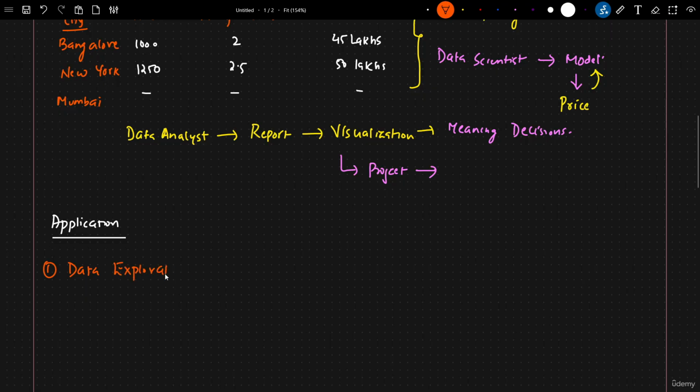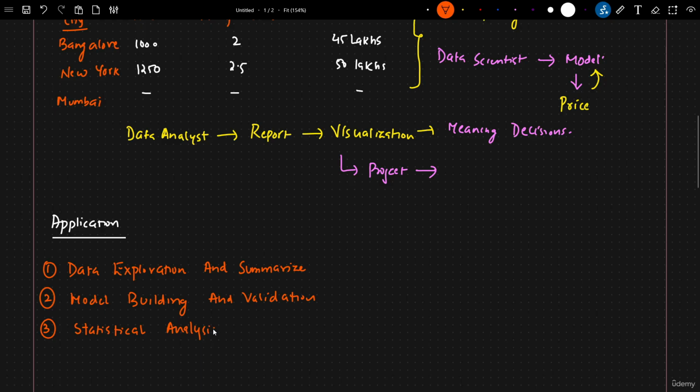We will be able to explore the data, and not only that, we'll also be able to summarize the data, right? Second, as a data scientist, as I've already told you, model building and validation, right? Third, if I consider a data analyst, I can go ahead and apply statistical analysis.